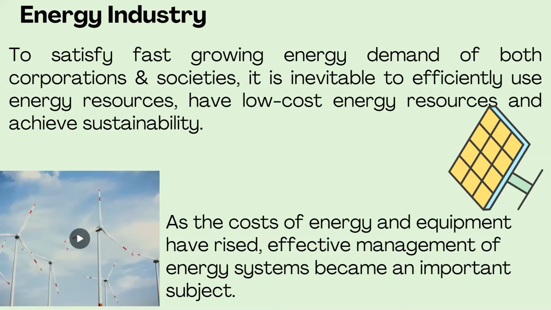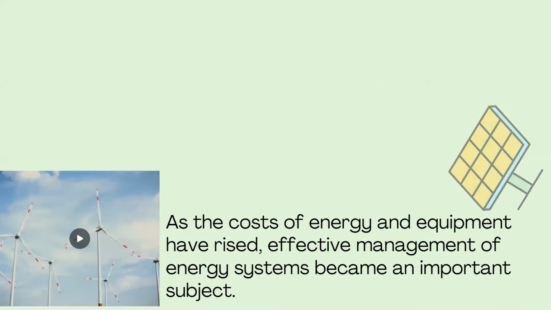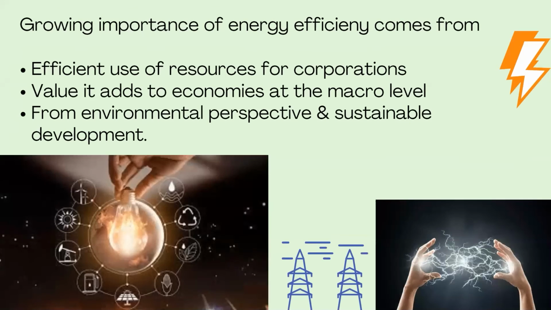So the effective management of energy systems is critically important. This energy can be managed by using linear programming. Here also we are going to perform optimization. These are the two to three things we are doing. First one is efficient use of resources for the corporates.